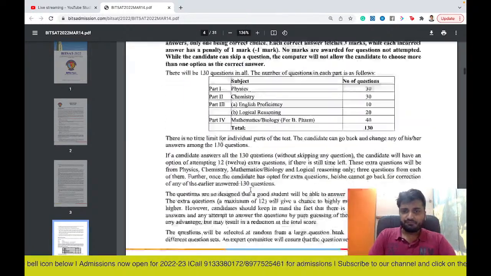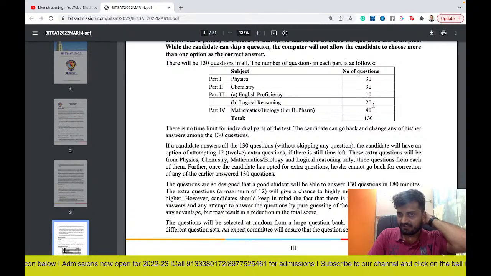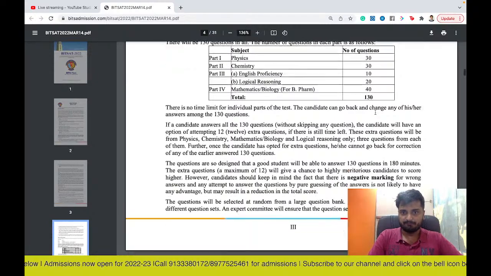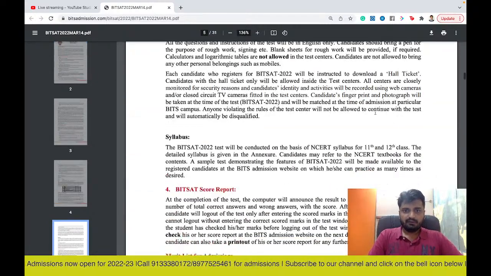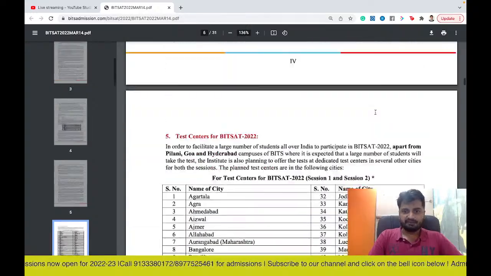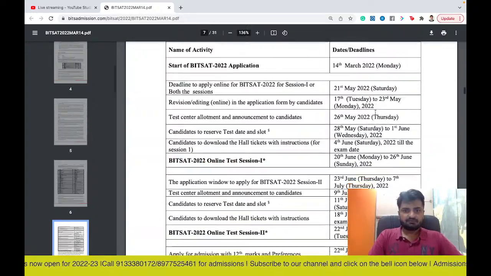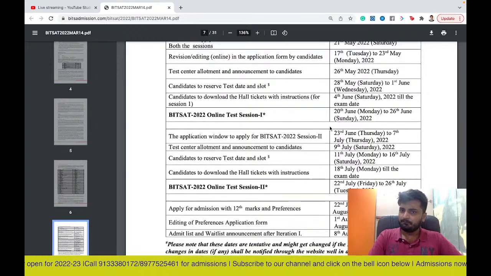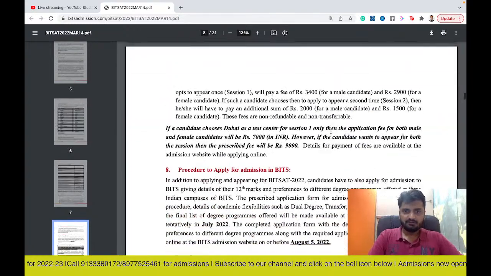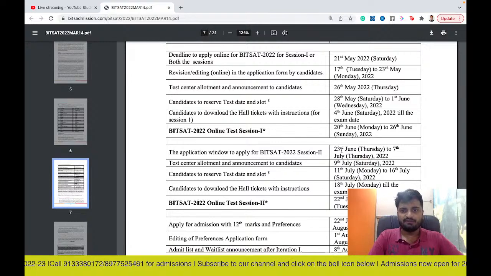So all the other information is given to you, like I've already explained to you the pattern of the paper. And the syllabus is also given here in detail. So the complete syllabus is given, and important dates I've already mentioned. So tentatively, I think the hall tickets you can download from 18 July onwards.